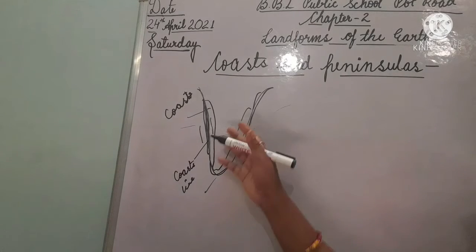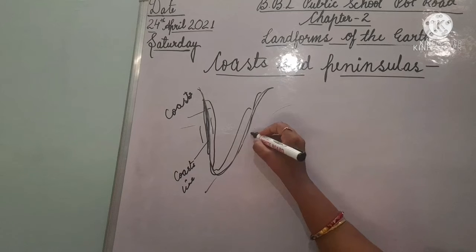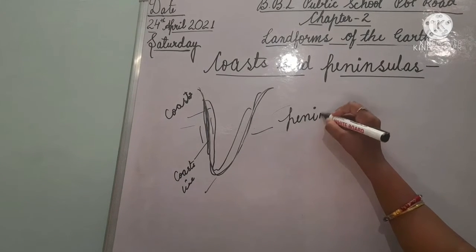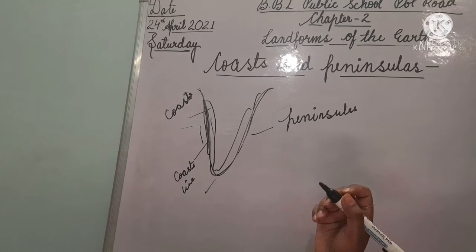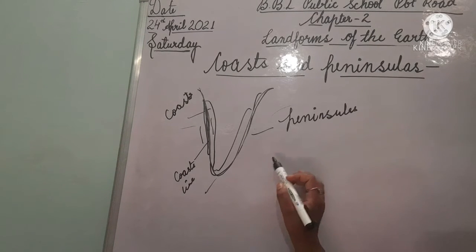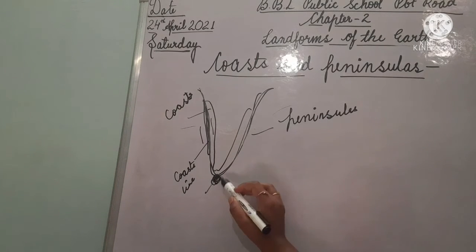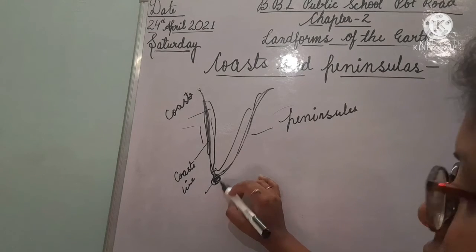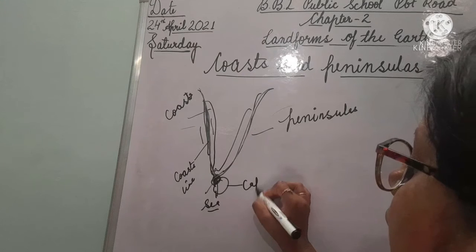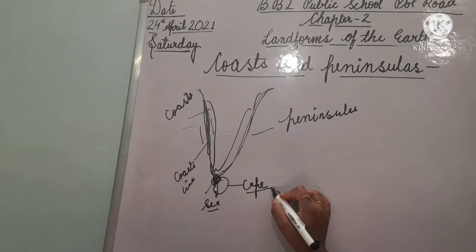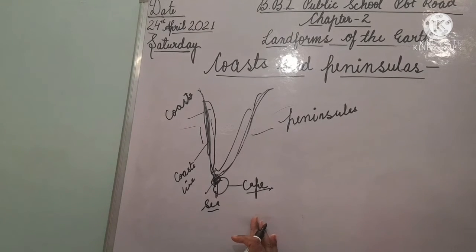As you can see, the south of India is covered by water on three sides, and that is known as a peninsula. And the tip of the peninsula which touches the sea, here you can see it's the sea, this point is known as a cape. And Kanyakumari is the example of a cape.